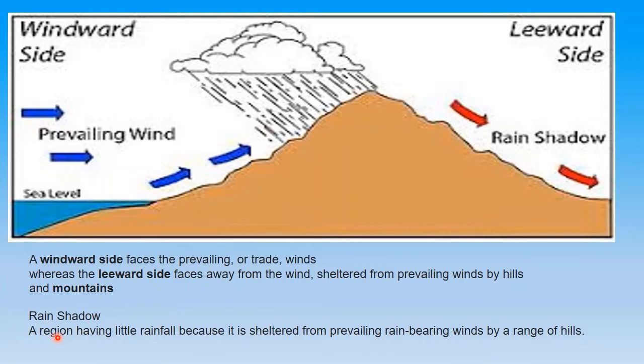So rain shadow means a region having less rainfall because it is sheltered from prevailing rain-bearing winds by a range of hills. This side of the mountain is called windward, which has the ability to stop the prevailing winds, and the clouds will leave this area under rainfall and move ahead, leaving the leeward side of the mountain in the rain shadow area. So this is a difference you must know.